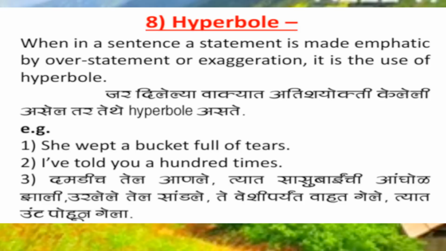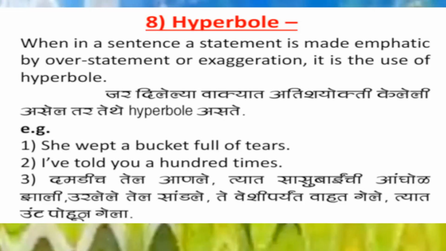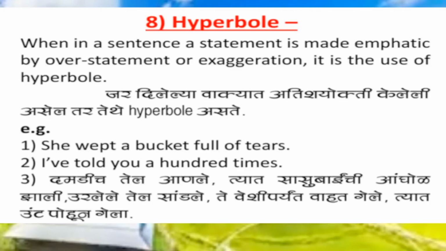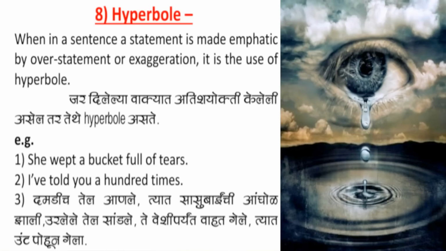Figure of speech is hyperbole. When in a sentence a statement is made emphatic by overstatement or exaggeration, it is the use of hyperbole. For example, she wept a bucket full of tears. As you know, nobody has a bucket full of tears. So this sentence is exaggerated. That is why the figure of speech hyperbole is used here.